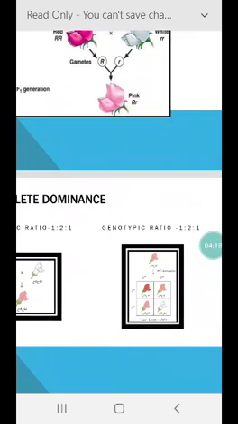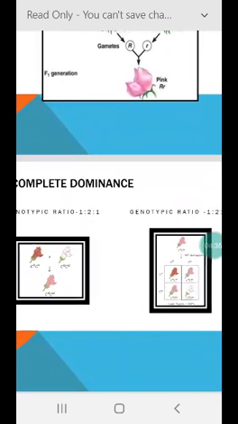So when one with red flower is crossed with the other with white flower, in F1 hybrid we get pink flowers. And by selfing of the F1 hybrid, that is the pink flower, in F2 generation we get red, pink and white in the ratio of 1:2:1.